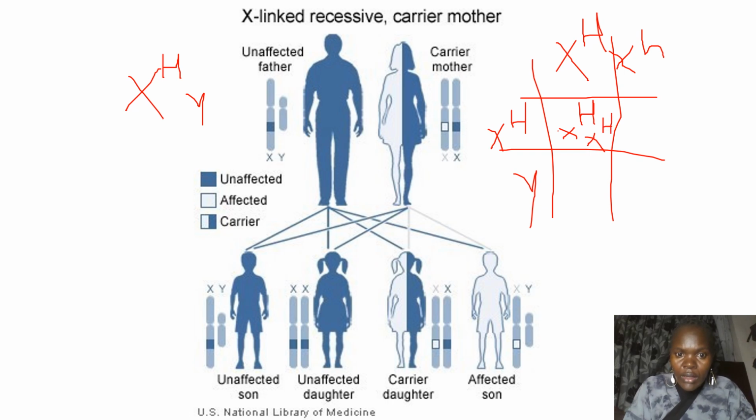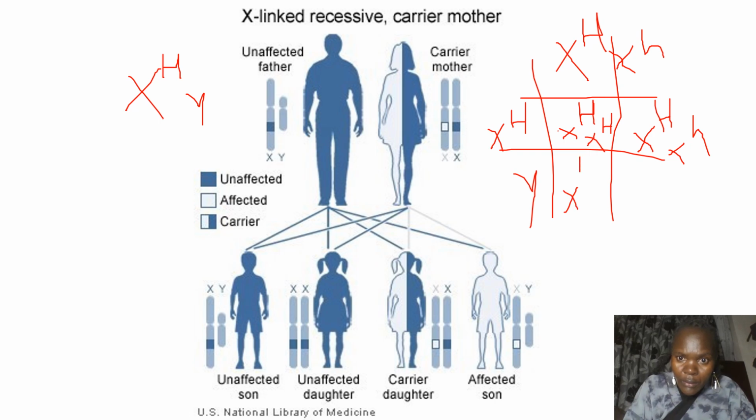This is a healthy girl, an unaffected daughter. We have a carrier daughter, as it shows from the statement. One of them will be a carrier daughter. And then one of the boys is unaffected.